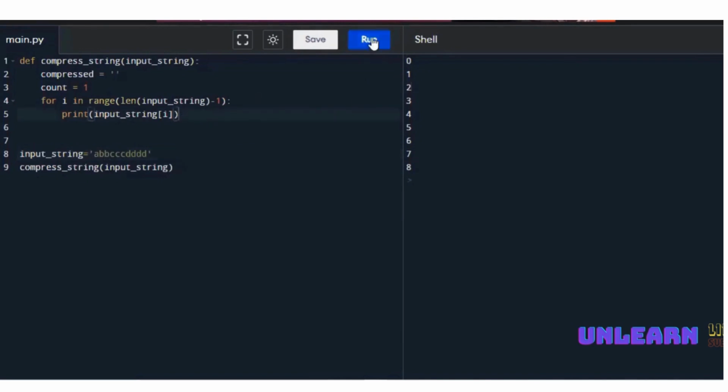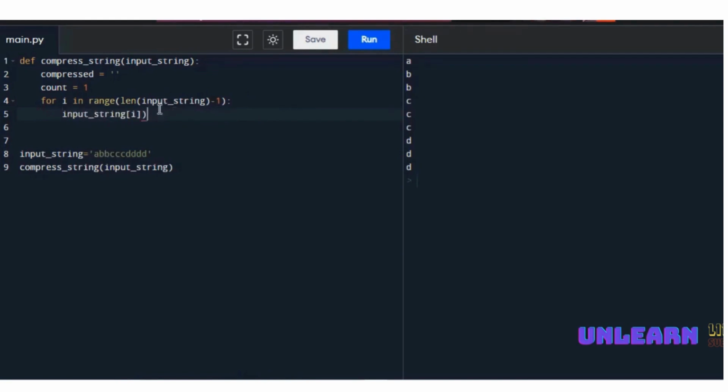So let us print this. Yes, A, B, C, D, D, D. Very important, guys. Even here one more D is missing because we are taking the range minus 1. Very important, range length of input string minus 1 means it goes on till the last but one character of this particular input string.